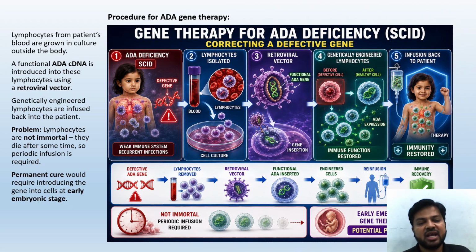Gene therapy for ADA deficiency: child, weak immune system, recurrent infections. Lymphocytes are isolated from the blood and cell culture is done, then a retroviral vector, as we have studied. For plants we use the bacterium Agrobacterium as vector, and in animals, in humans, we use retrovirus. Gene insertion happens, then genetically engineered lymphocytes with restored immune function are infused into the patient, and the immunity is restored. Stop the video here, read the whole picture step by step.